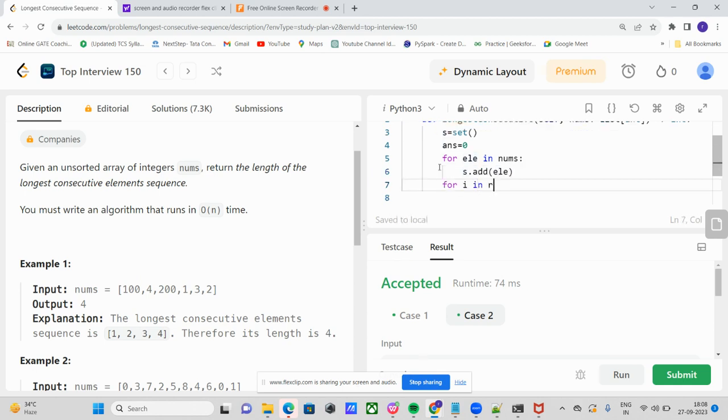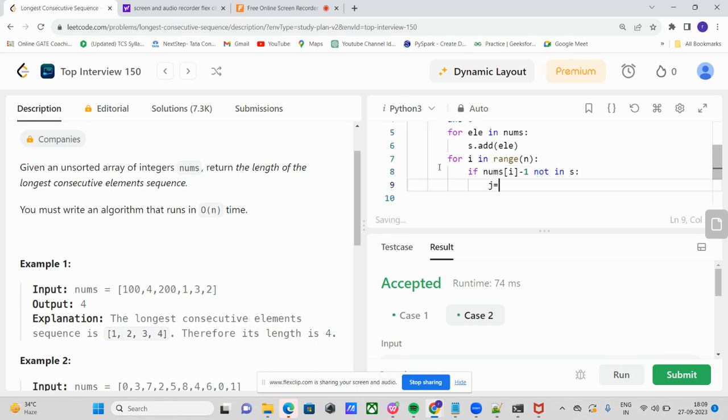For I in range till n. Okay, if nums of I minus 1 is not in S, then we can declare a variable and start from that particular index. Just like that, if we have an element like 1, nums of I is 1.